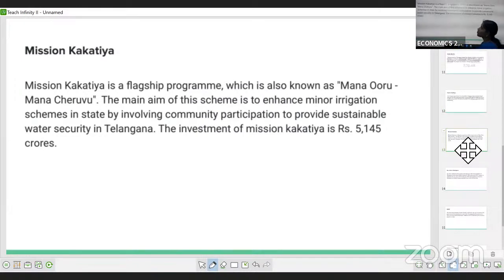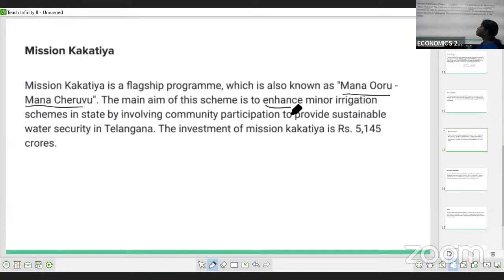This program, Mission Kakatiya, is also called Mana Uru Mana Cheruvulu. The main aim of Mission Kakatiya is to enhance the minor irrigation schemes. Enhance means to increase the minor irrigation, not the big ones, the small projects. In this, the local people, the community people of the village, will be involved and will participate.